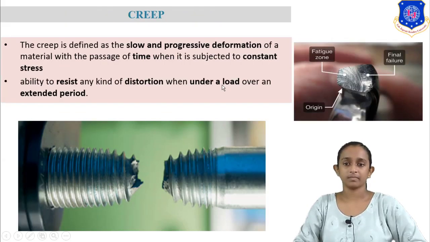Next one is creep. This is the property that can resist deterioration when it is under force for a long period. So what is creep? Creep is a slow and progressive deformation of material with time when it is subjected to constant stress. Here we are giving constant stress to the bolt, and it will break after a long period of time. So it is the ability of material to resist deterioration after a long period of time.